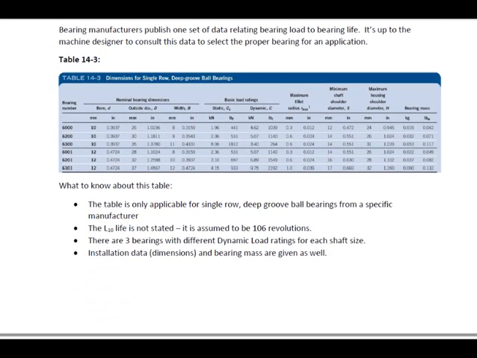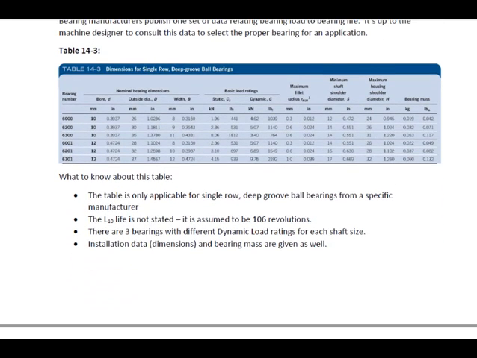Okay, so let's look at table 14.3. What do we need to know about this table? The table is only applicable for single row, deep groove ball bearings from a specific manufacturer. The L10 life is not explicitly stated in this table. It's assumed to be 1 million revolutions. That's 10 raised to the 6th.